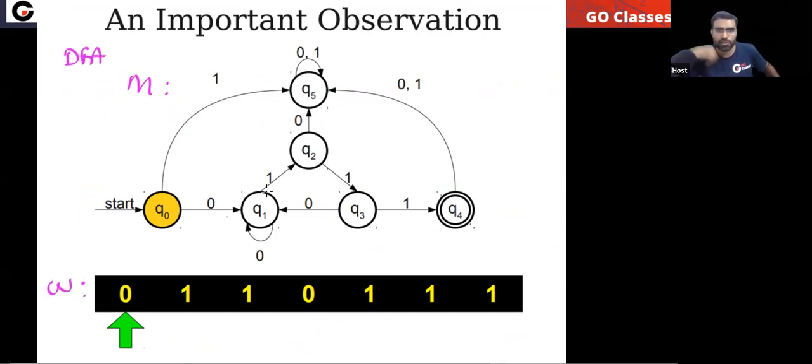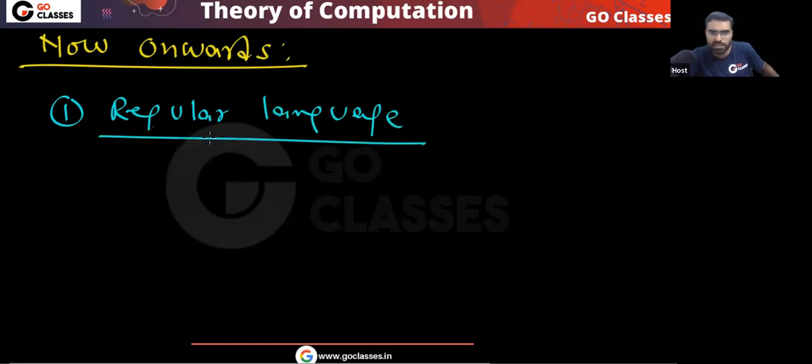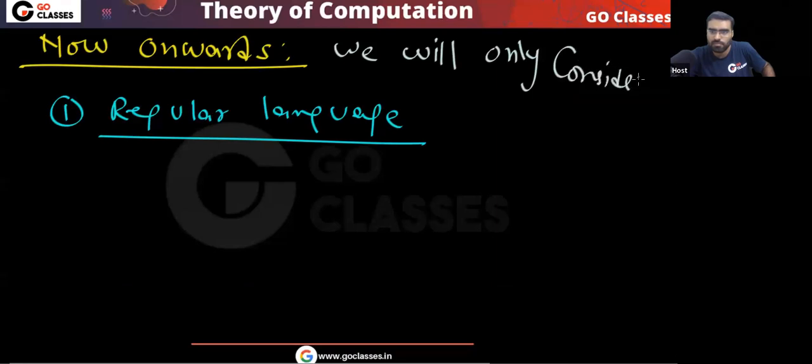Now, tell me first of all, which strings we care about. From now onwards, first of all, we only care about regular languages, because we want to prove the statement for regular languages.